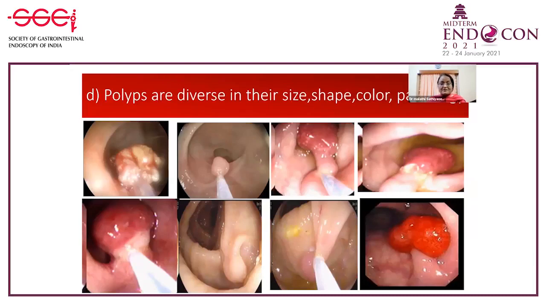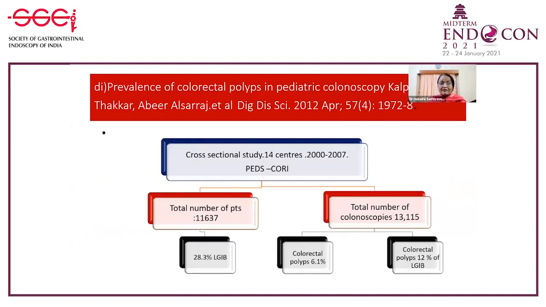Finally, we have the polyps. Polyps are diverse in their size, shape, color, pathology, and the management also differs. So what is the prevalence of colorectal polyps in pediatric colonoscopy? A good paper where they had done nearly 13,000 colonoscopies showed that colorectal polyps constituted 6.1% of the total, and in lower GI bleed, colorectal polyps formed 12%.